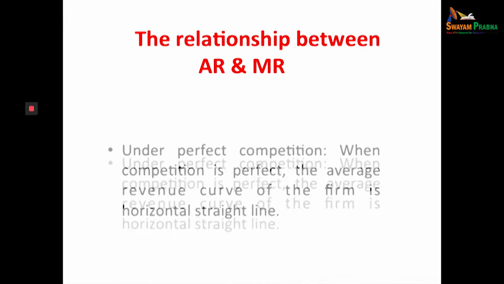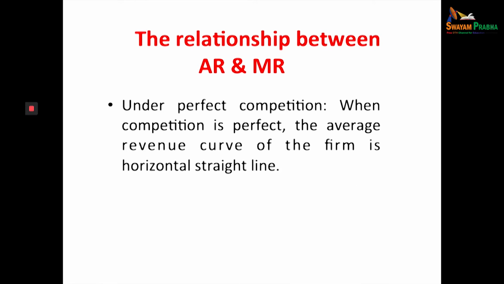Now, we'll discuss the relationship between average revenue and marginal revenue. Under perfect competition, the average revenue curve of the firm is a horizontal straight line. By perfect competition, we mean a market structure where homogeneous products are available. All products are homogeneous in nature.